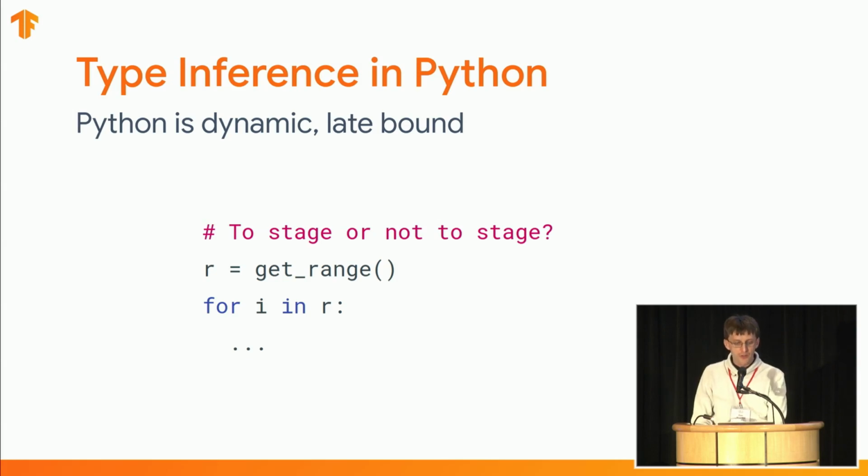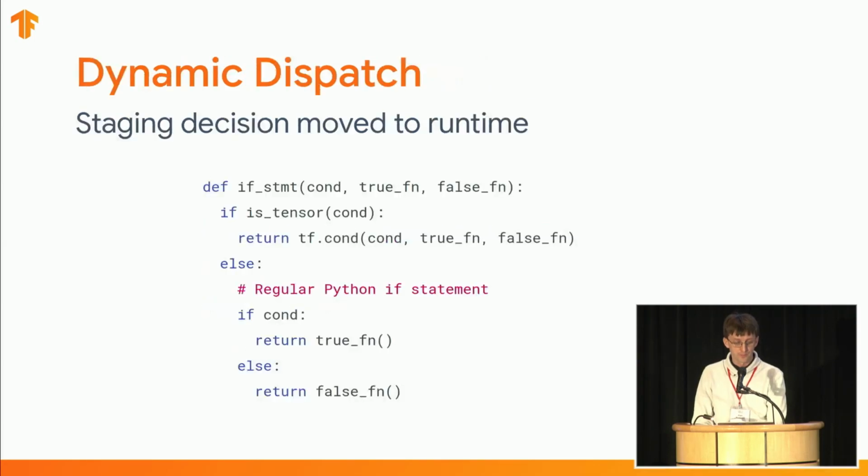Now, a further complication arises from the dynamic nature of Python. Inferring the type of a variable cannot be done robustly just by looking at the code. For instance, the return value of this getRange function here could have just about any type. To solve this, we instead use dynamic dispatch. AutoGraph will rewrite all the control flow statements with special AutoGraph functions, which will examine the type at runtime when it's actually known.